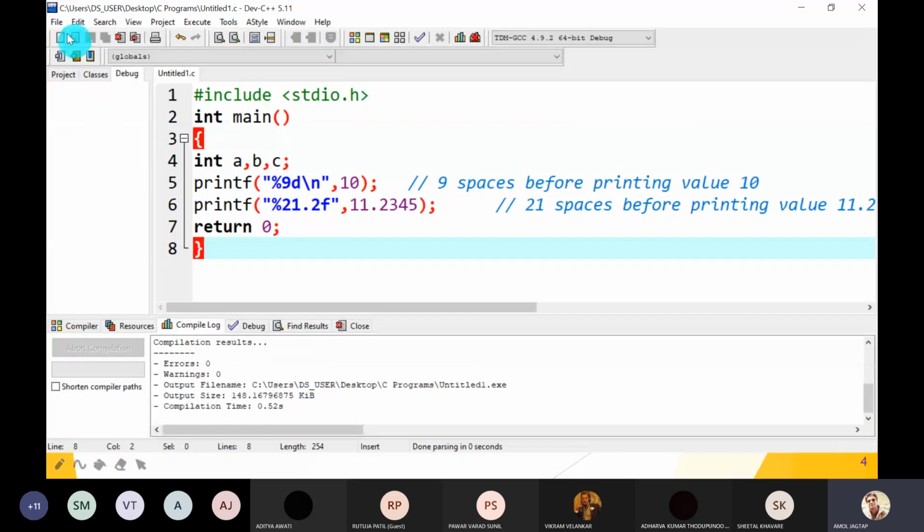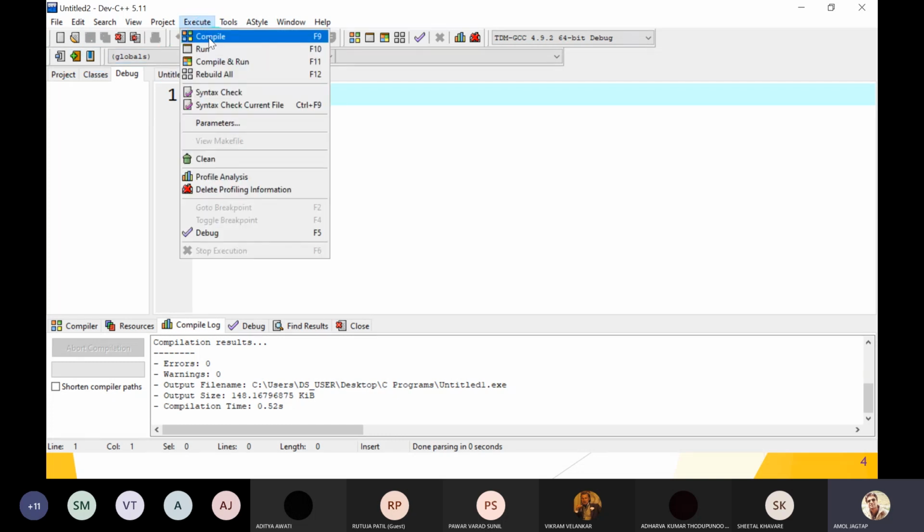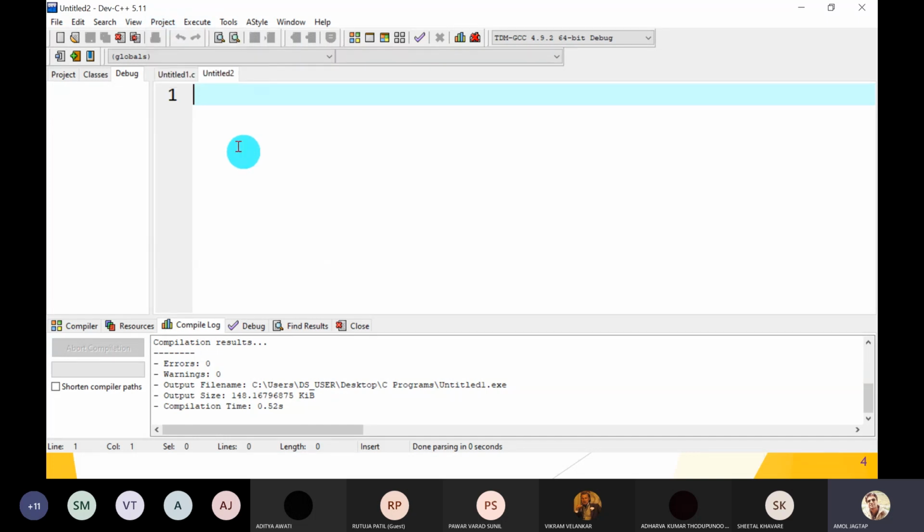So first I will open a new source file. Yes, guys, everyone aware of this Dev C++ IDE? What is IDE? Integrated Development Environment. Everything is available here in this IDE: all the options related to compile, run, rebuild, editing as well as compiling and running.